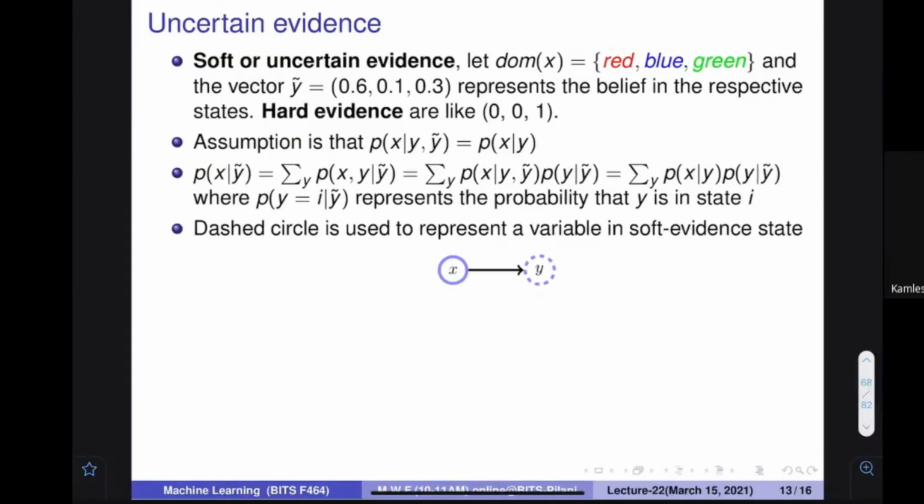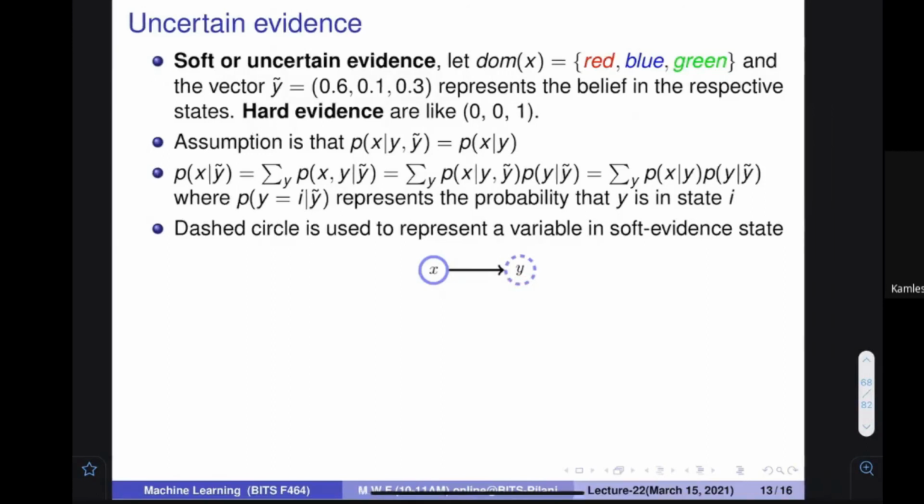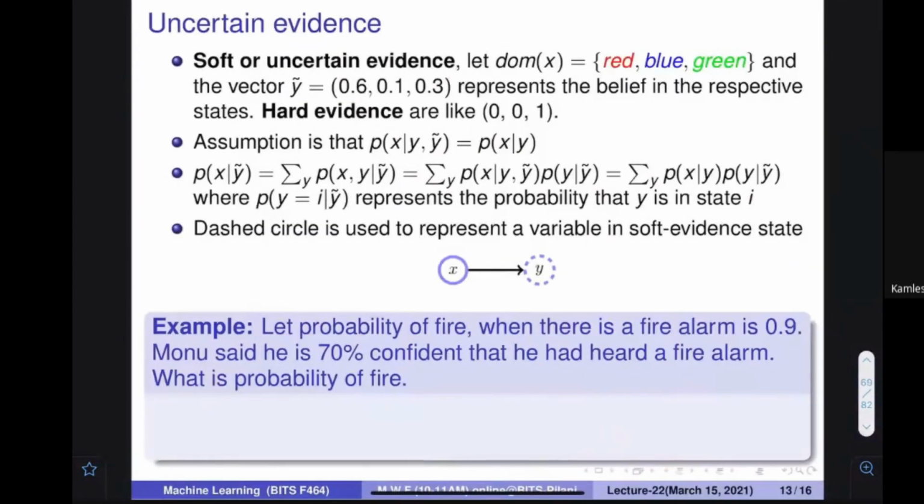Okay, so if things like this are there, in our graphical model we put a dotted circle over a variable. So for this particular quantity, I'm not sure, so there would be some probabilities associated over there. Let me give you an example.